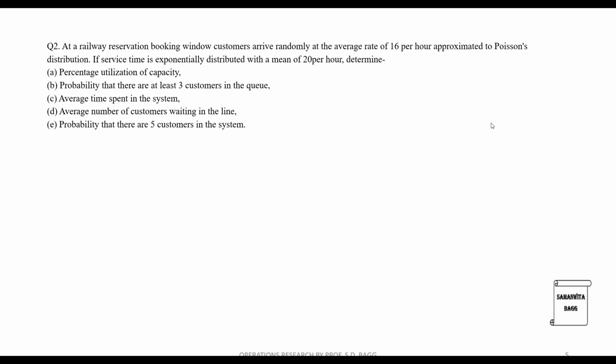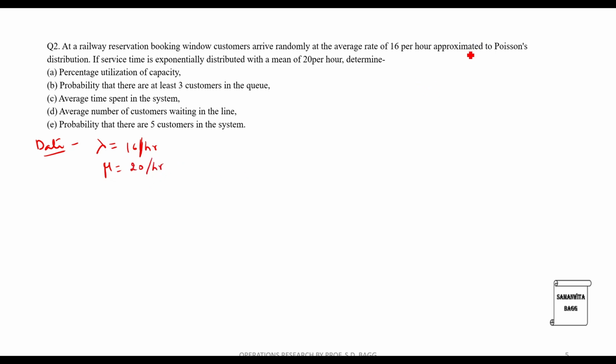At a railway reservation booking window, customers arrive randomly at the average rate of 16 per hour. So what is given over here is the value of lambda, that is 16 per hour. Approximated to Poisson's distribution, if service time is exponentially distributed with a mean of 20 per hour, this is the value of mu, 20 per hour.